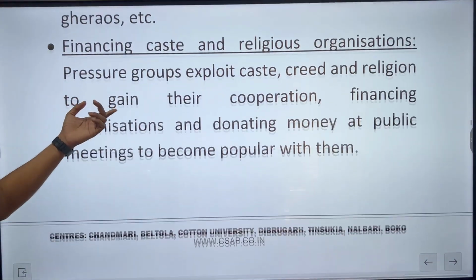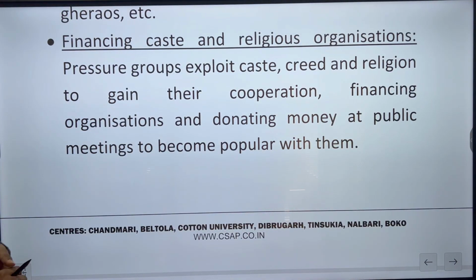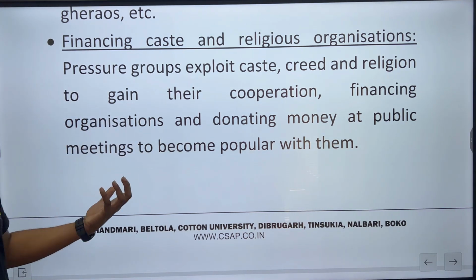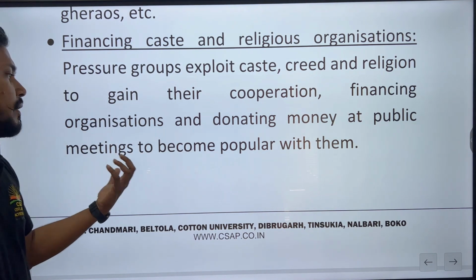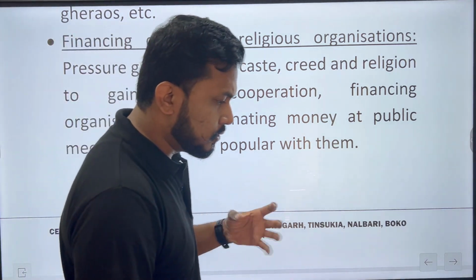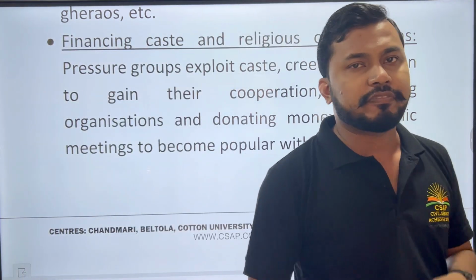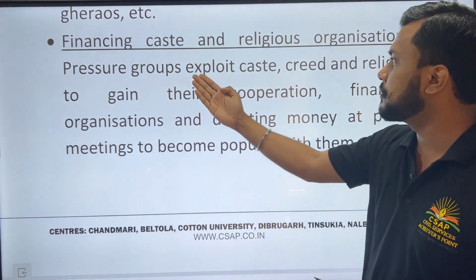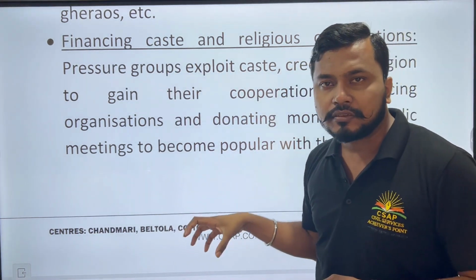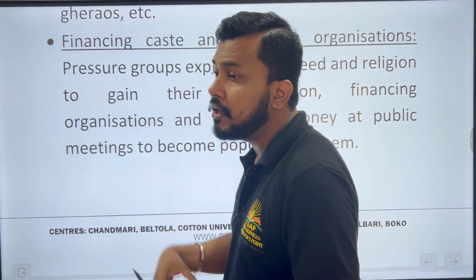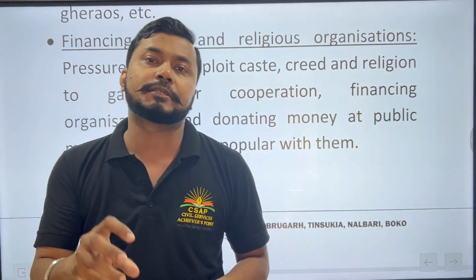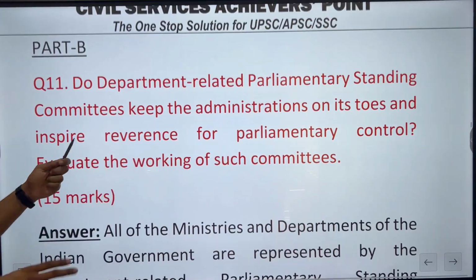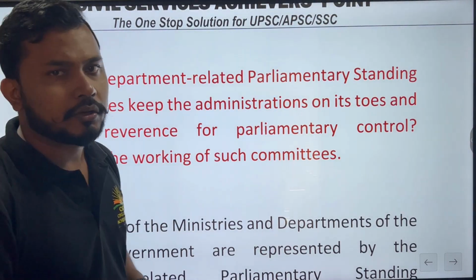Okay, তাৰপিছত financing caste and religious organization. So pressure groups exploit caste, creed and religion to gain their cooperation, financing organizations and donating money at public meetings to become popular with them. So A2 amar eta bahut important factor hoy when we are talking about pressure groups, because at some point of time these pressure groups exploit the caste discriminations that is happening in the society to leverage their own benefits in this particular country. So A bostu eta ahi jay in this particular context. So that was all with the 10 marks of questions.